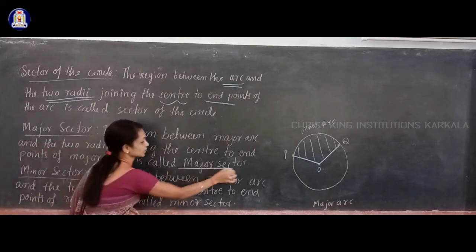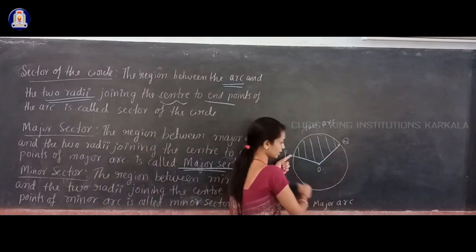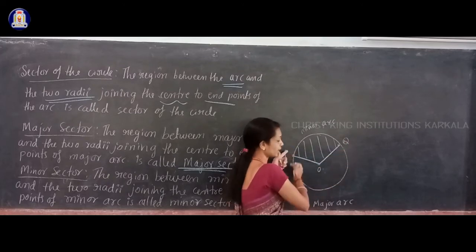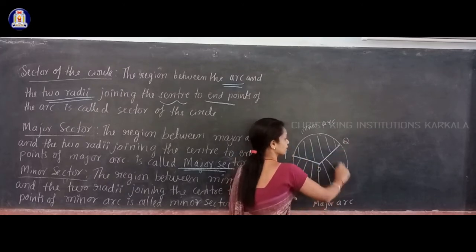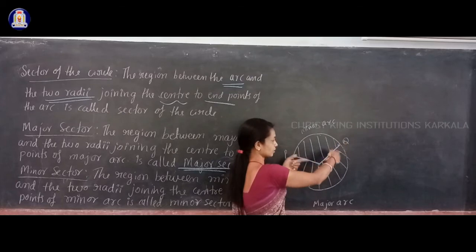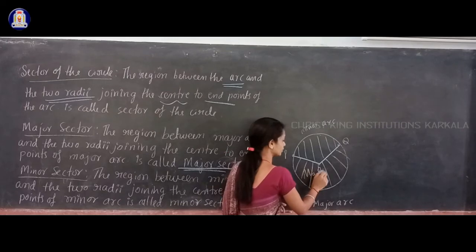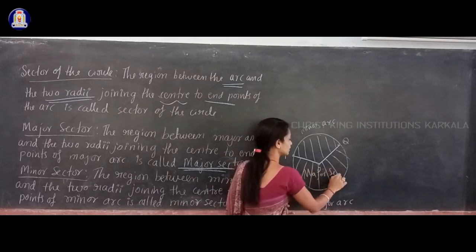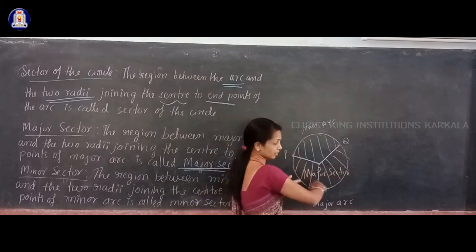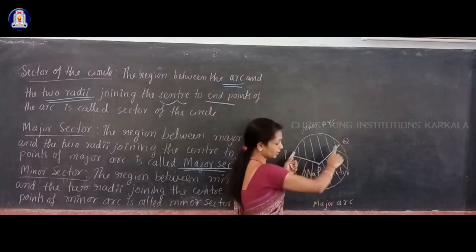Depending on a minor arc or a major arc, you have a minor sector and a major sector. Major sector means the region between the major arc and the two radii joining the center to the end points of that major arc. So this shaded region below the radii which I shaded is called a major sector. So what is a major sector? It is the region between the major arc and the two radii joining the center to the end points of that major arc.